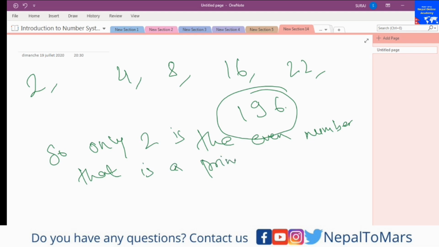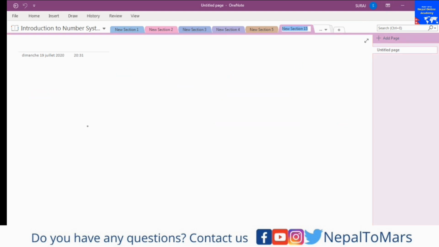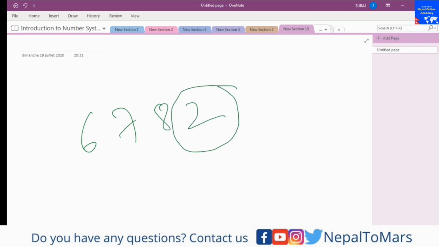If you see any even number, suppose I write 6782, this number is even because the last digit is 2, that means it is not a prime number and it is a composite number.